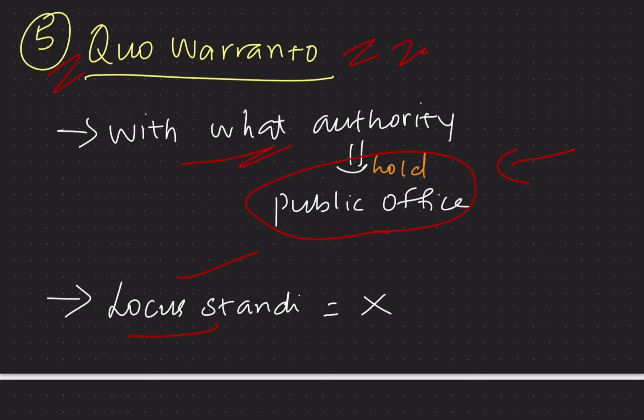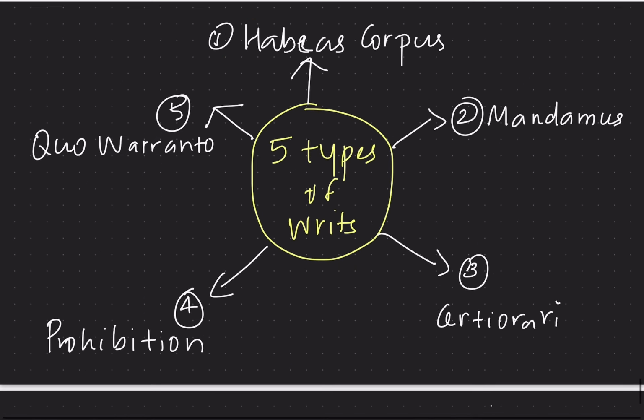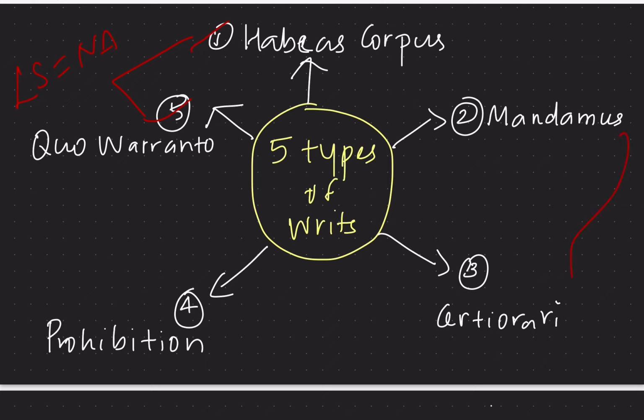To revise these types of writs, I said that in the cases of habeas corpus and quo warranto, the locus standi is not applicable. That is, any aggrieved person can seek the remedies of habeas corpus and quo warranto. Whereas in the cases of mandamus, certiorari and prohibition, the locus standi is applicable. That is, only the person who is related to the case can seek the remedies of mandamus, certiorari or prohibition.